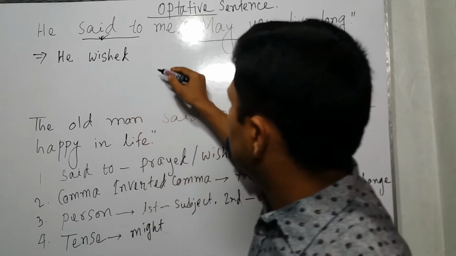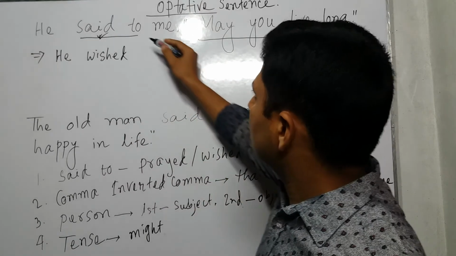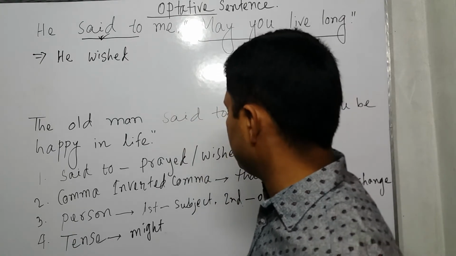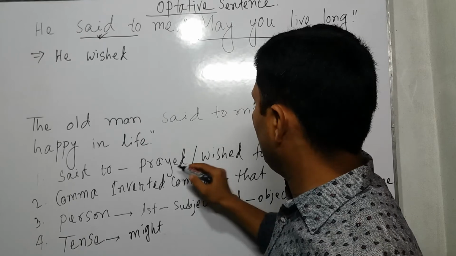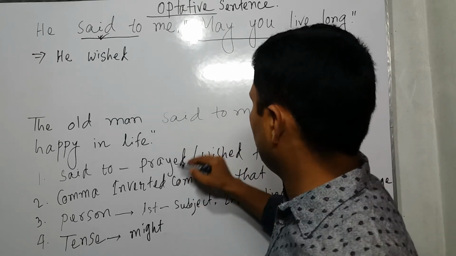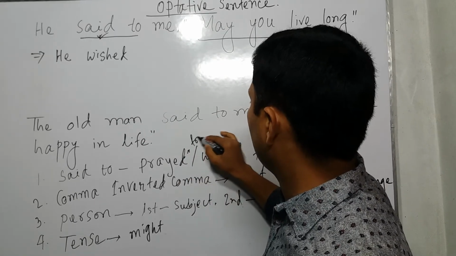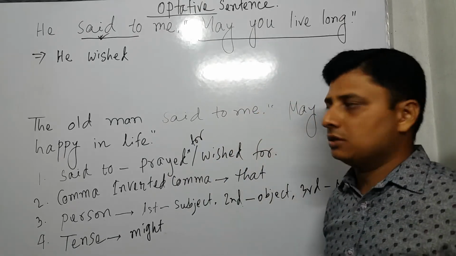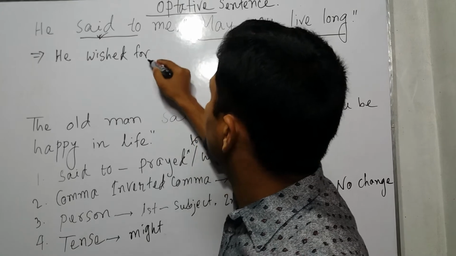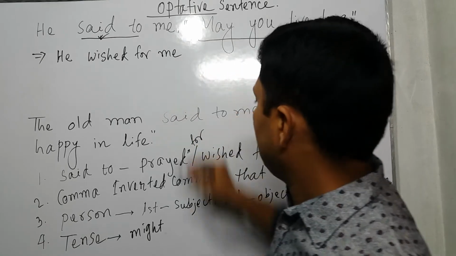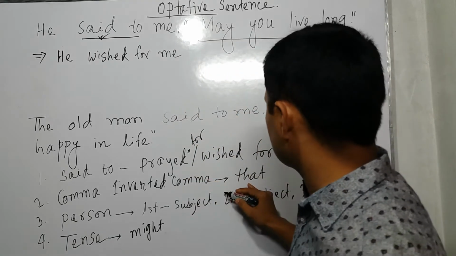Now when you change said to, you have to add for: wished for or prayed for. Of course you have to use it. So wished for me, and then we come to comma, inverted comma.